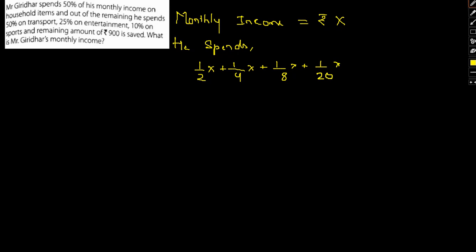So this is the amount he actually spends altogether.